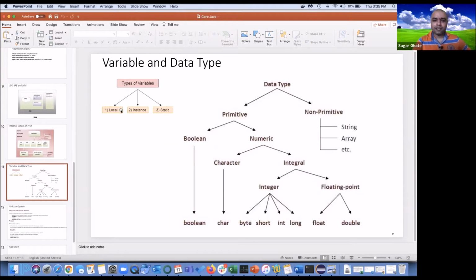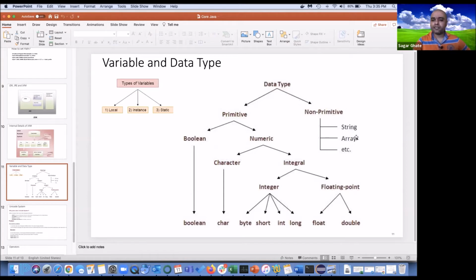Then we have seen the variables and data types. Typically three kinds of variables we were having: local, inside a function or method; instance variable, related to your instance or the object; and static, which is a class level variable. For data types we have broadly divided into two categories: primitive and non-primitive. Primitive types are already defined by Java.